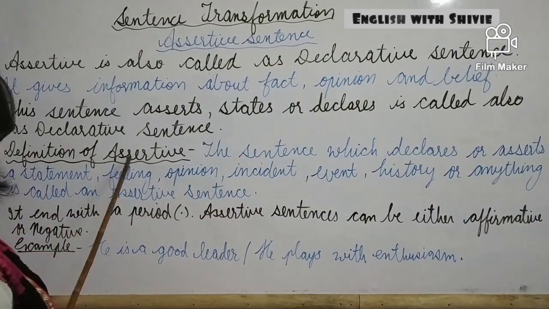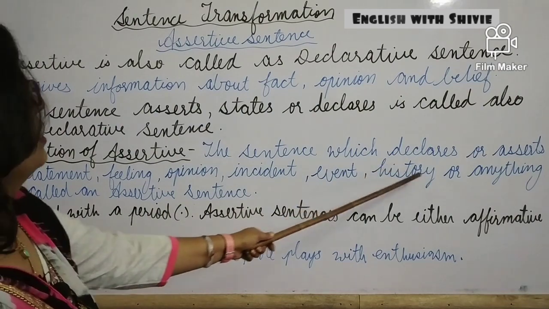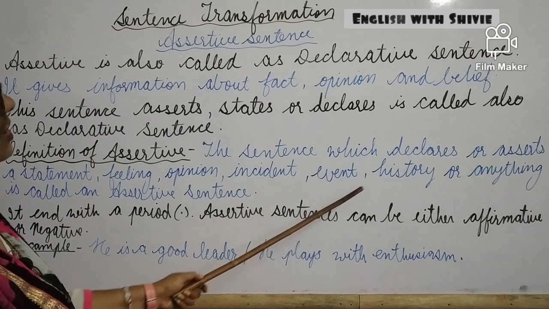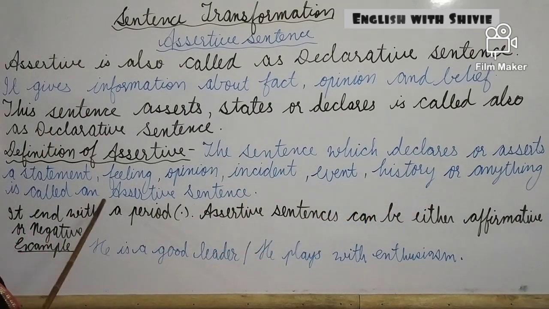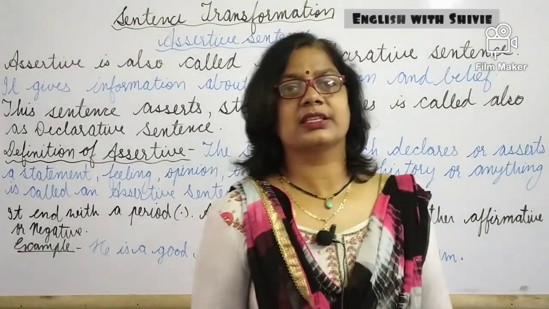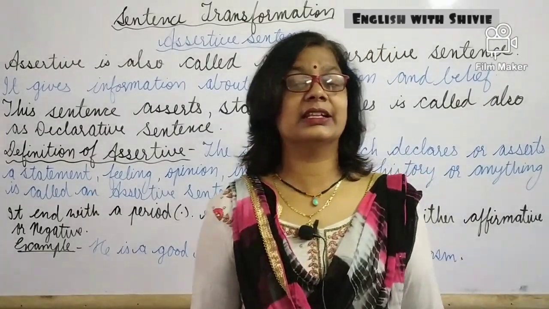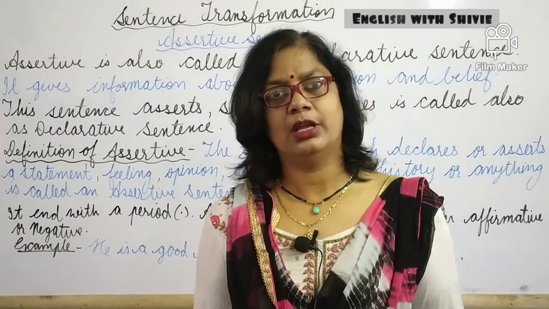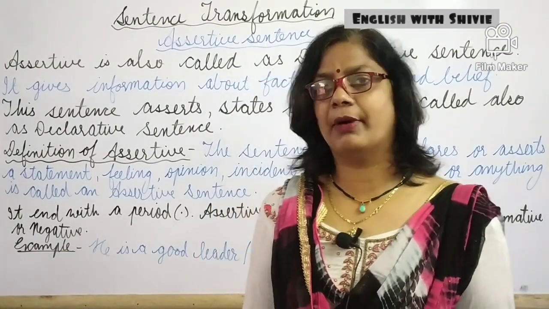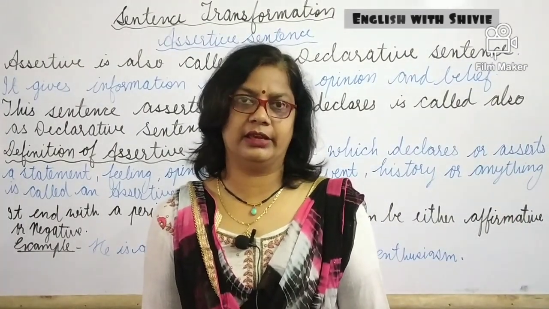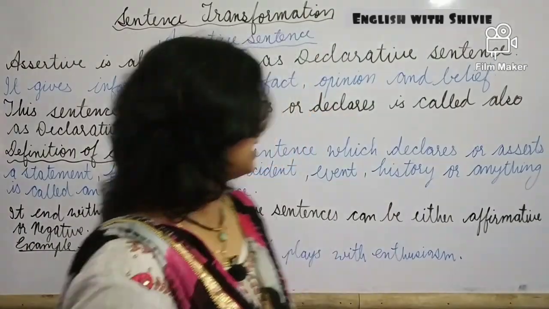See here the definition of assertive. The sentence which declares or asserts a statement, feeling, opinion, incident, event, history or anything is called an assertive sentence. Assertive sentence declares, it tells clearly, means the sentences which declare and clearly tell about the belief, about the opinion, about the statement, about the thinking, about the feeling, and these types of sentences are called declarative sentences. See the example.